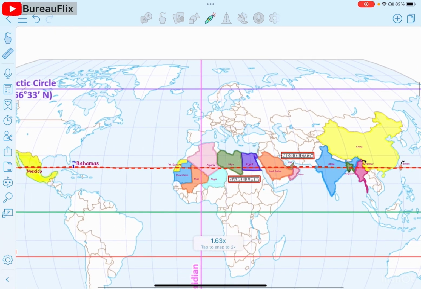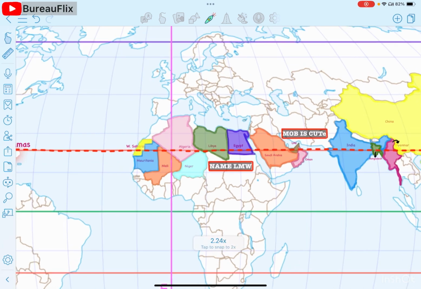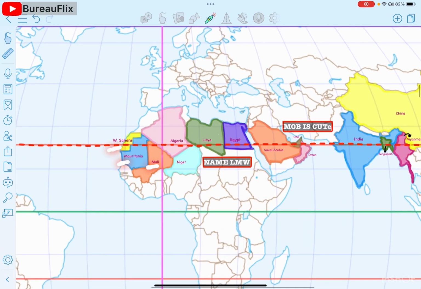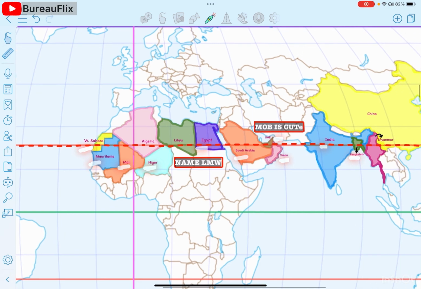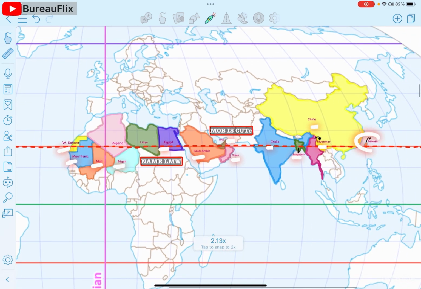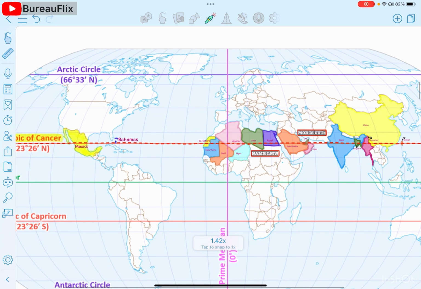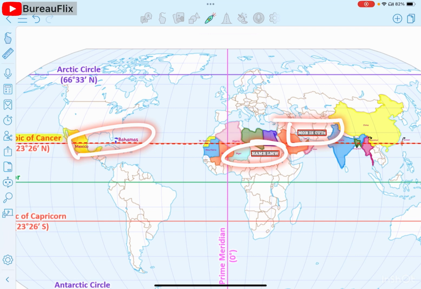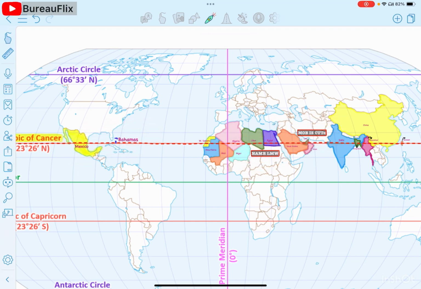So let's revise it again. Mexico, Bahamas, Western Sahara, Mauritania, Mali, Algeria, Niger, Libya, Egypt, Saudi Arabia, UAE, Oman, India, Bangladesh, China, and Myanmar and Taiwan last. So just remember these two countries and the mnemonics name LMW and mob is cute. So that's it. This is all for today's lecture and now you know how to quickly recall all the 17 countries the Tropic of Cancer passes through.